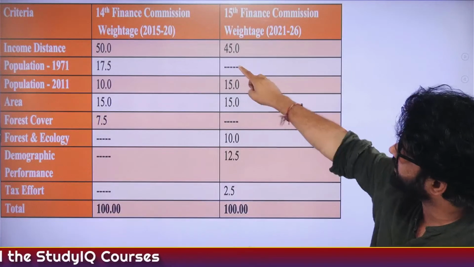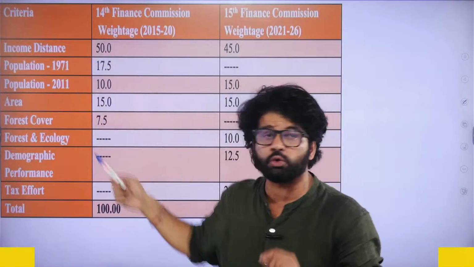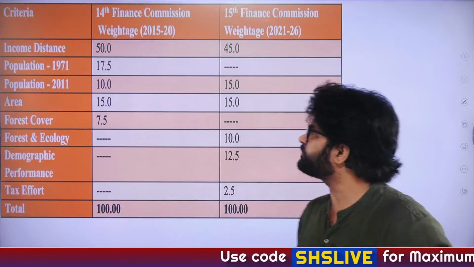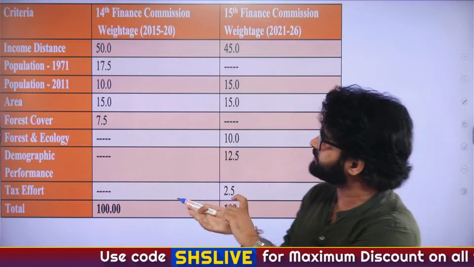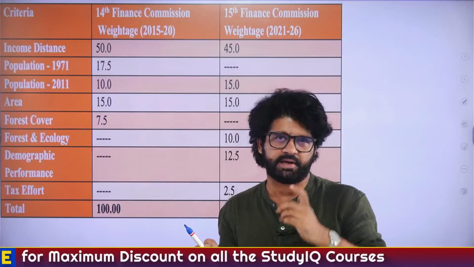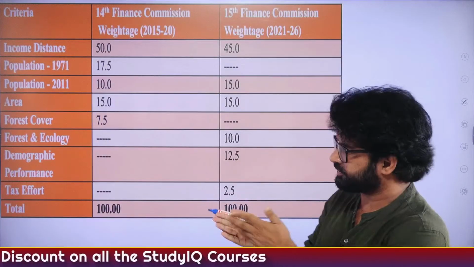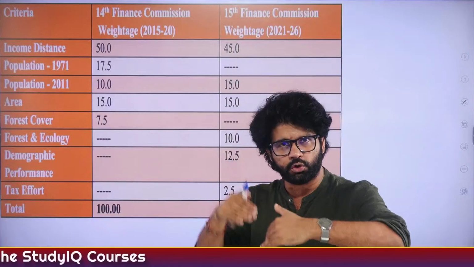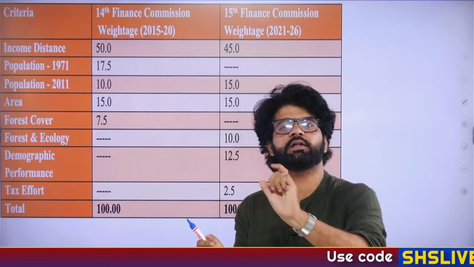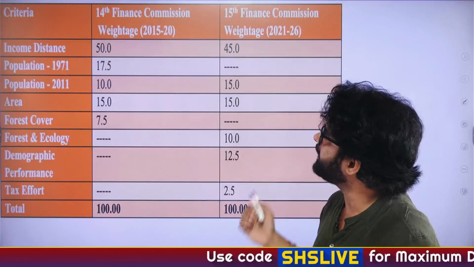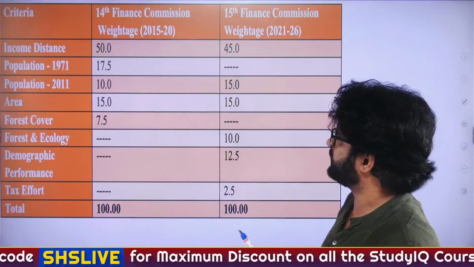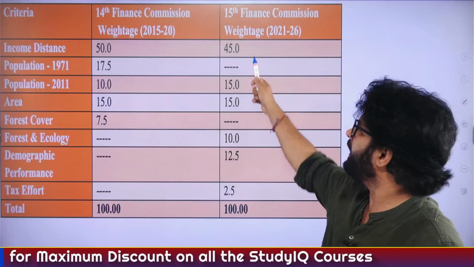If you see this, income distance, what is the basic meaning? We have to understand each and every word. Every word is important from every exam perspective, especially UPSC. Income distance means, let's say, your state's per capita income, how far it is from the richest state, let's say Goa. If the distance between your state's per capita income and Goa's is more, then you will get more revenue, more money, because you are poor. Earlier it was 50%, now it has reduced to 45%. Many people feel, again, it's fine.